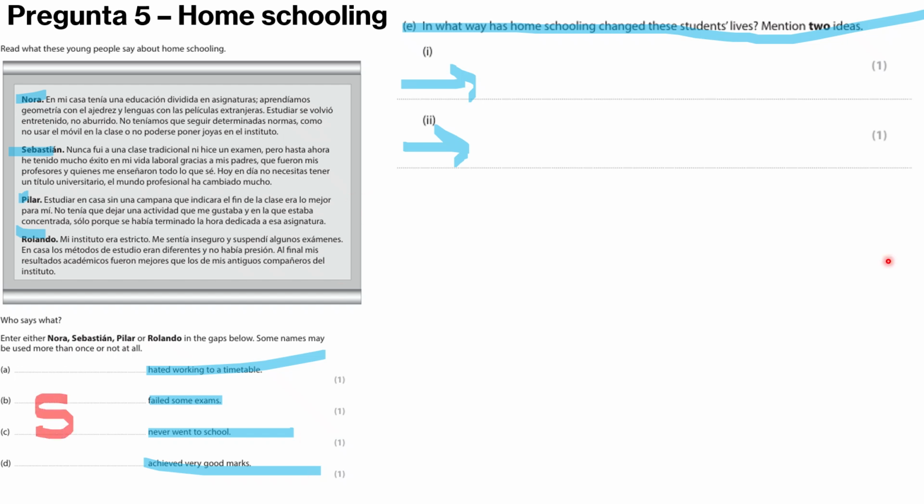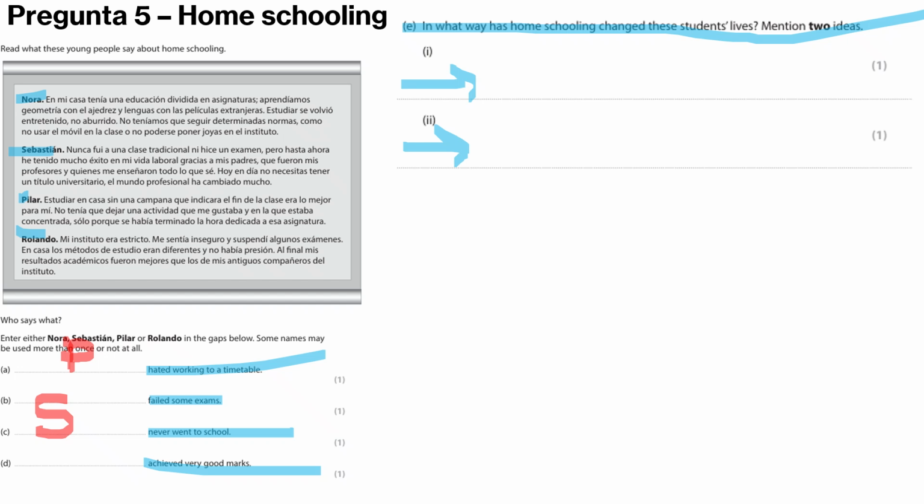Pilar: studying at home without a bell signaling the end of class was the best for me. I didn't have to stop an activity I enjoyed and was focused on just because the time dedicated to that subject had ended. So Pilar, if she didn't enjoy the bell, must have hated working to a timetable.